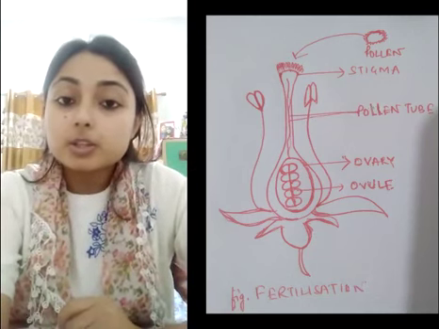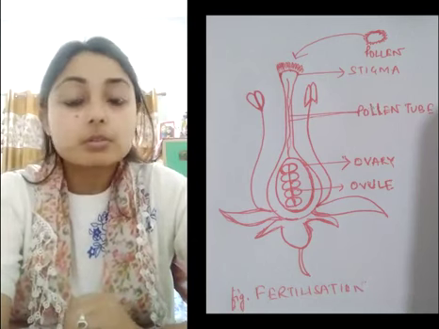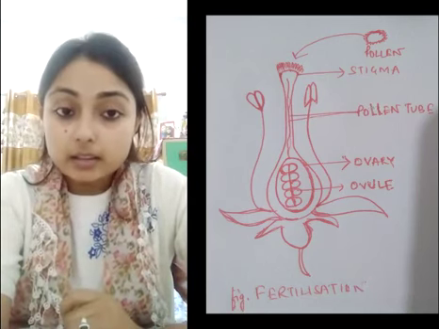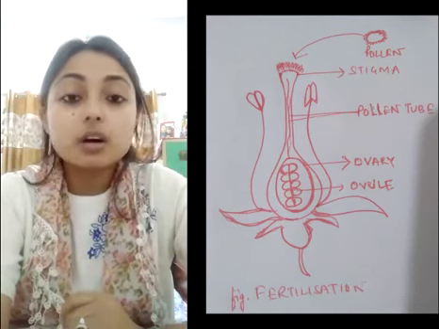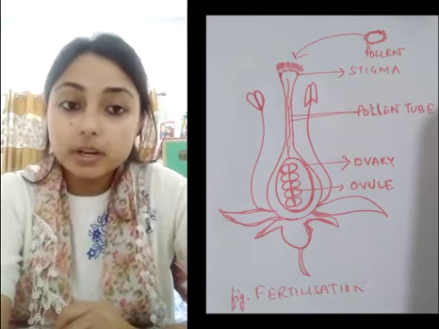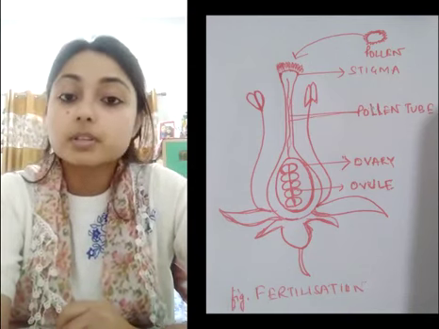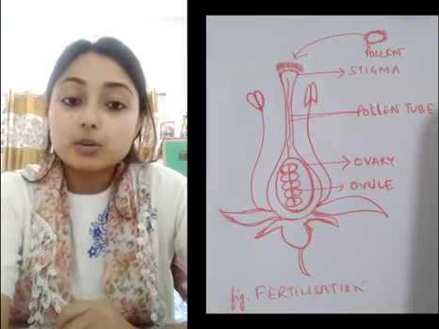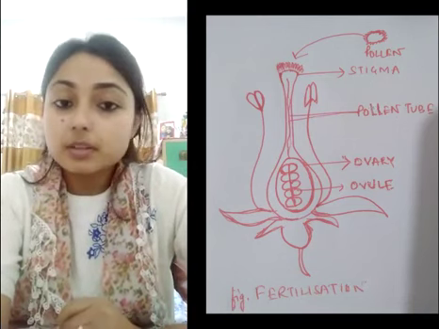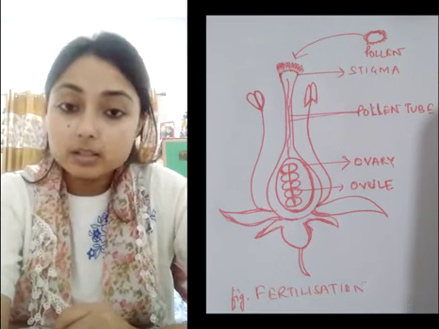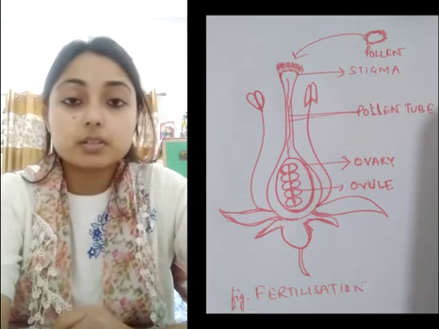Now, this tube develops downward through the style and carries the male gamete to the ovule, that is the female gamete. Where is it present? It is present in the ovary. Now see, the male gamete combines with the female gamete and hence fertilization takes place.